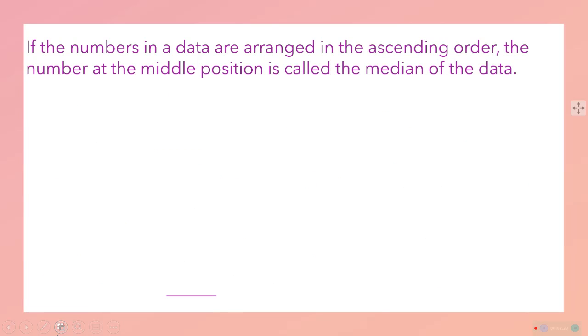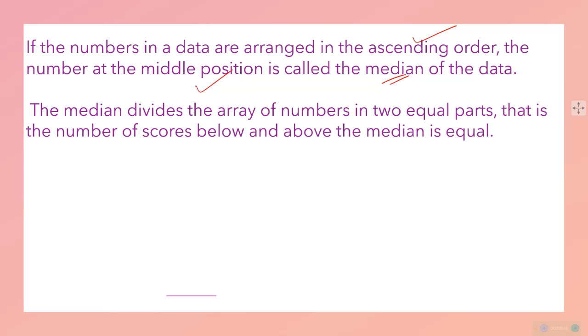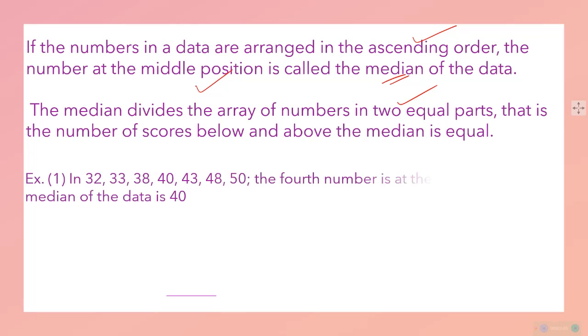To get the median we need to arrange the data in ascending order. The number in the middle position is called the median data. That will help us. So by that what happens, the data will be divided equally into two halves, two equal parts. So there will be data below median and above median. So हम वो होटल से खाना खाएंगे, एकदम लो भी नहीं एकदम हाई भी नहीं, बीच का प्राइस चाहिए, बीच को हम मीडियम बोलते हैं.